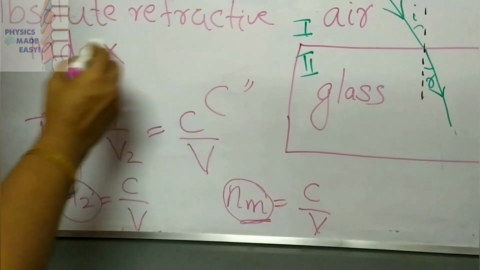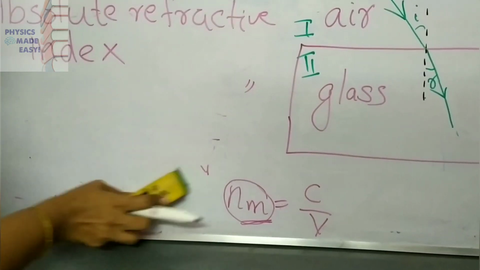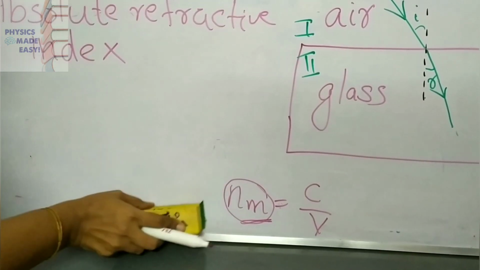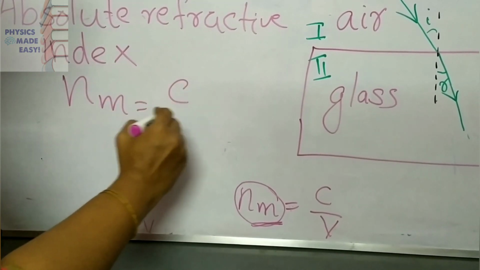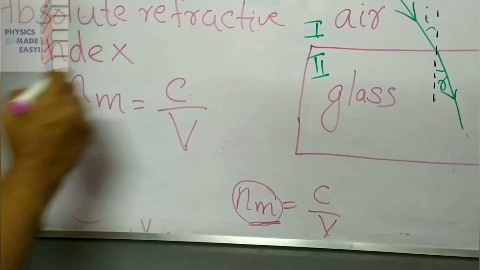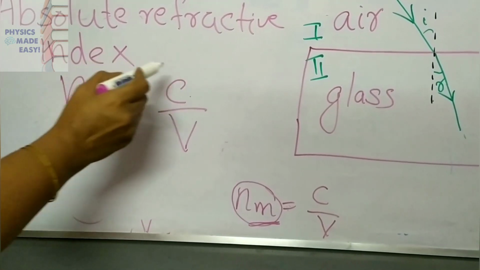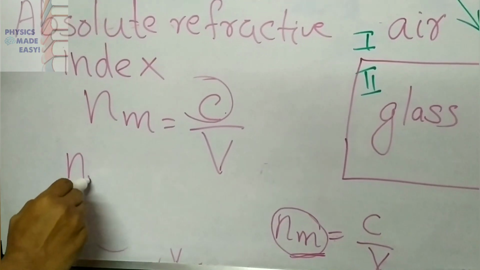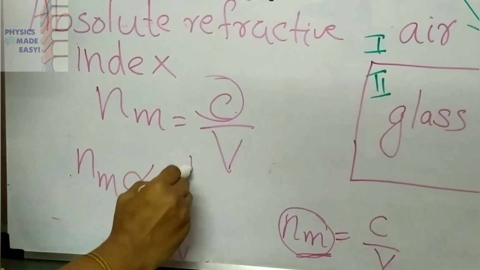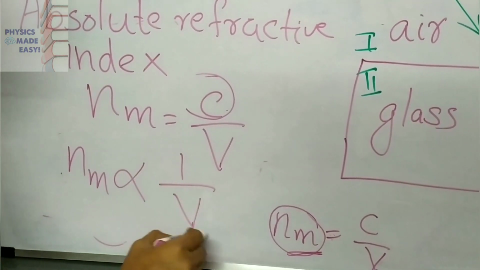We can write that as nm is equal to refractive index of medium. nm is equal to c divided by v. Here c is a constant children. c is a constant. But from this we can write nm is proportional to 1 by v.